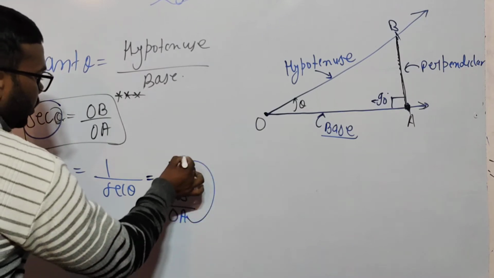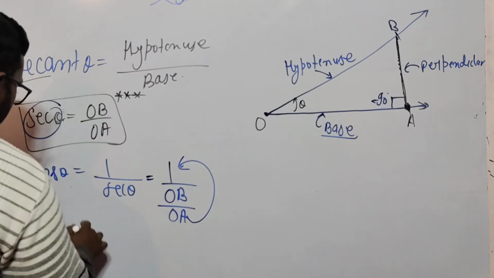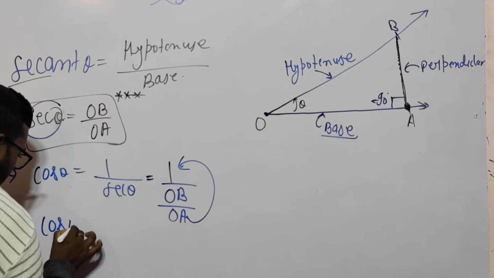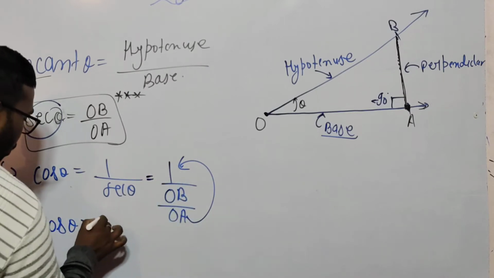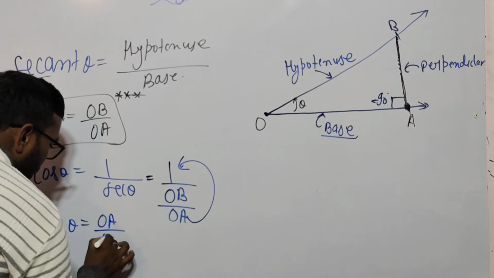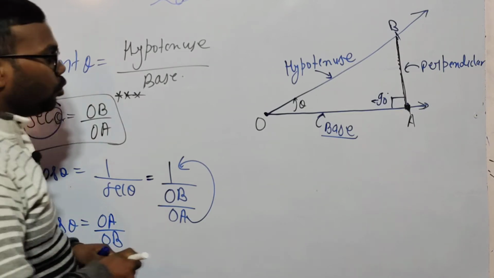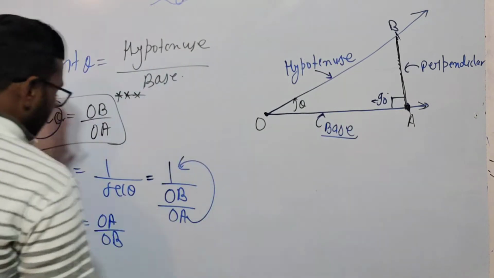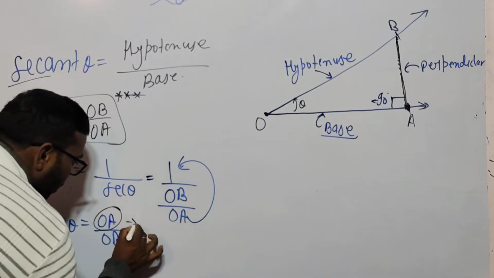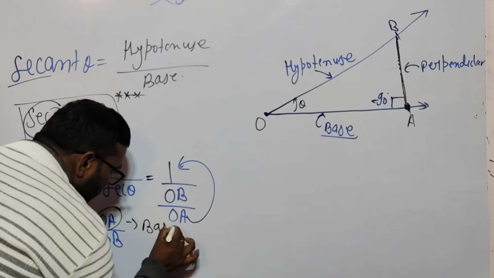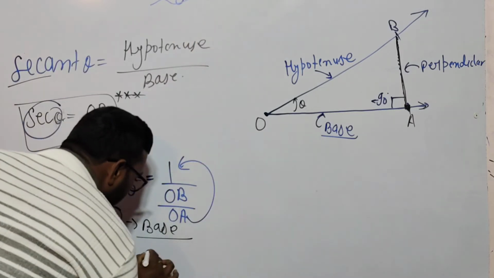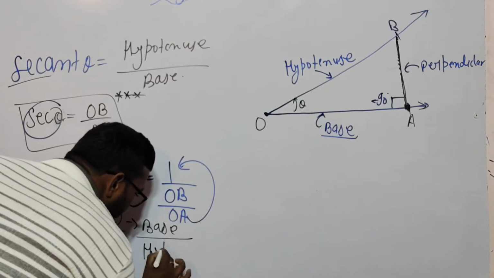OA rotates and comes in the numerator, so we get cos theta is equal to OA by OB. In previous steps we know it is base upon hypotenuse, so OA is your base and OB is your hypotenuse.